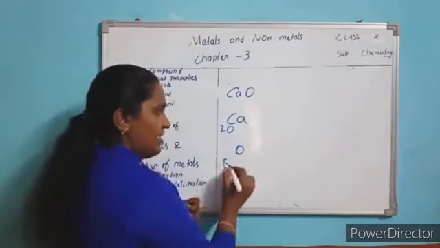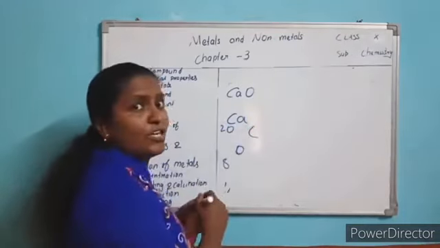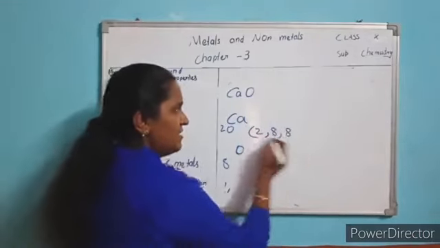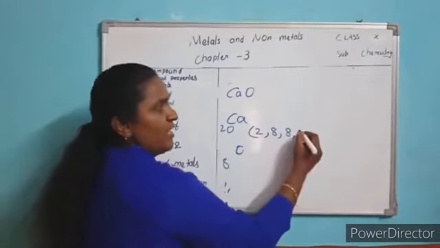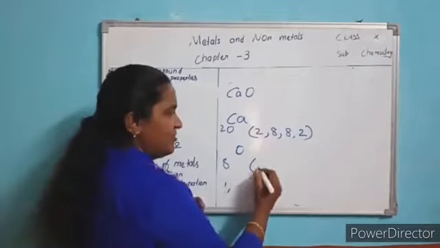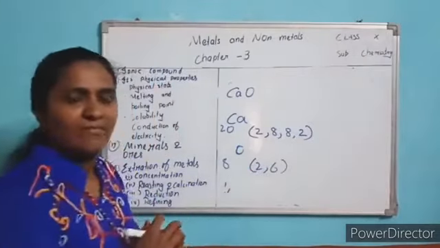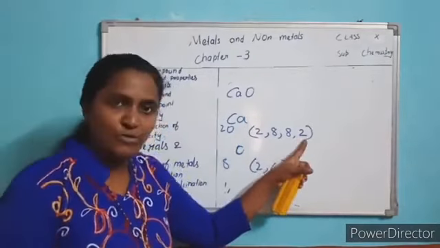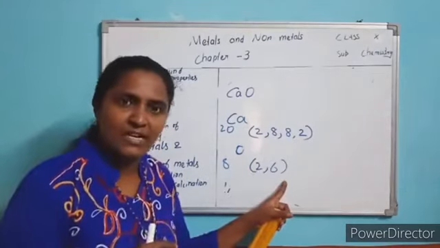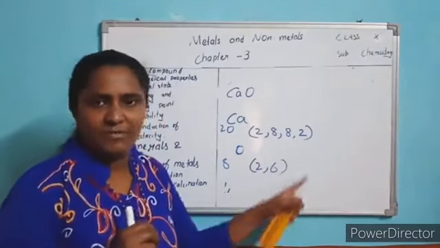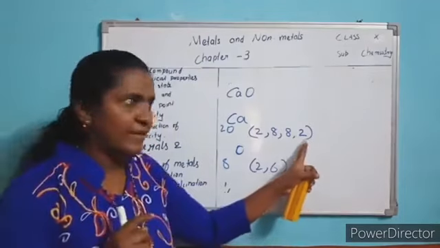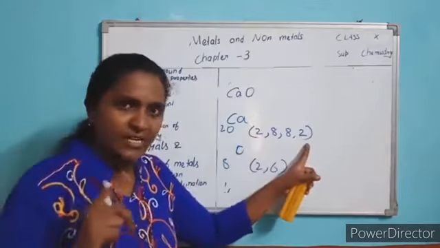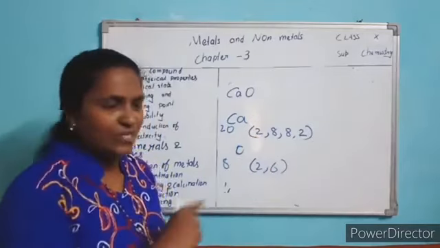Now, after writing the atomic number, you write the electronic configuration, the distribution of electrons. For calcium, first shell 2, then 8, then 8, again this is 18, then 2 electrons are left. And for oxygen, first shell 2, then 6. Calcium's outermost shell has 2 electrons. Oxygen's outermost shell has 6 electrons. None of them is stable. To be stable, they need 8 electrons in the last shell, and 2 in the first shell. So none is stable here.